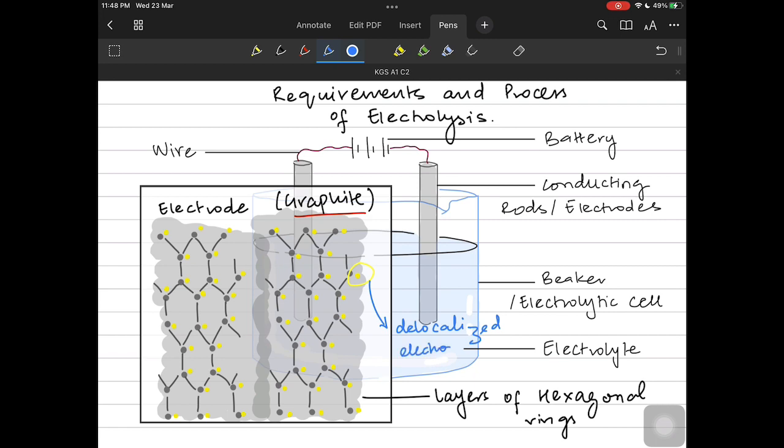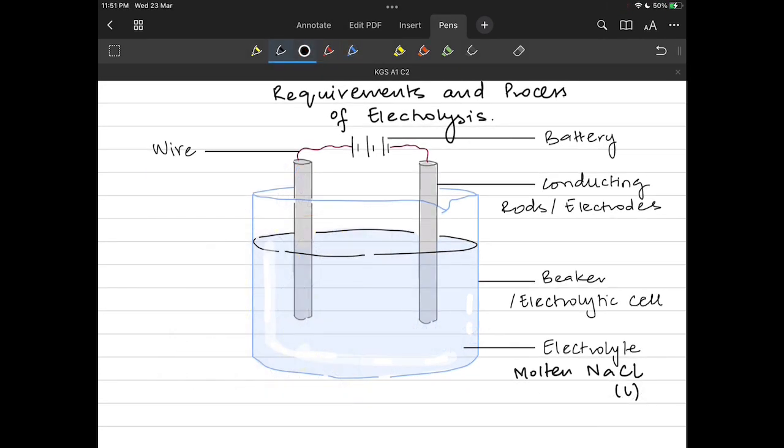The mobile electrons will move and conduct electricity. The electrode can also have platinum in it, but we are not talking about it right now. Imagine both electrodes are made up of graphite.